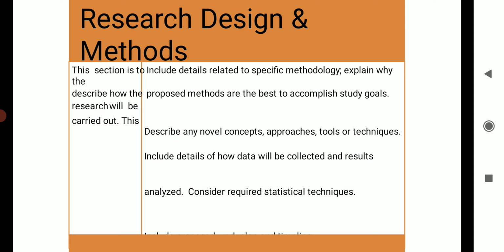Proposed methods are the best to accomplish the research study goals, or it describes any novel concepts, approaches, tools, or techniques. It includes details of how data will be collected and results will be analyzed. Whether a required statistical technique is used or not will be explained in research designs and methods.